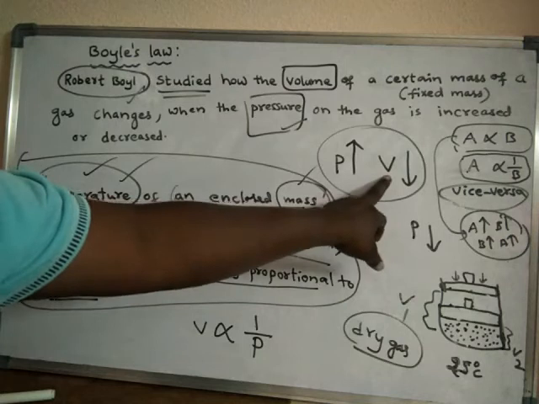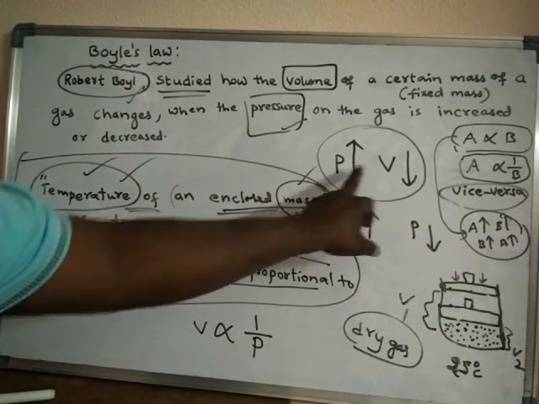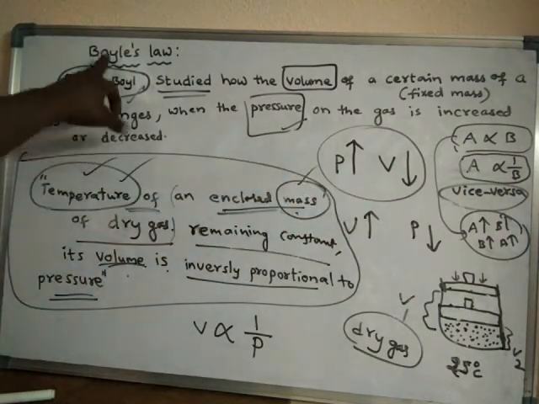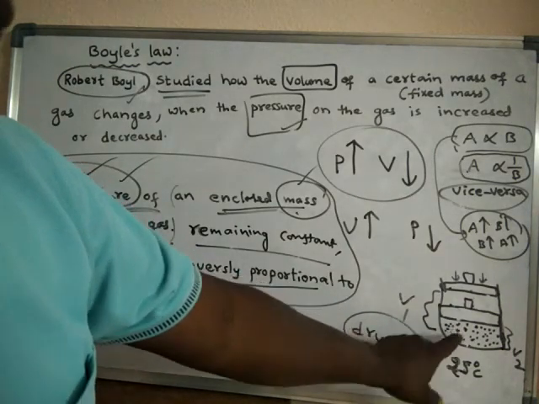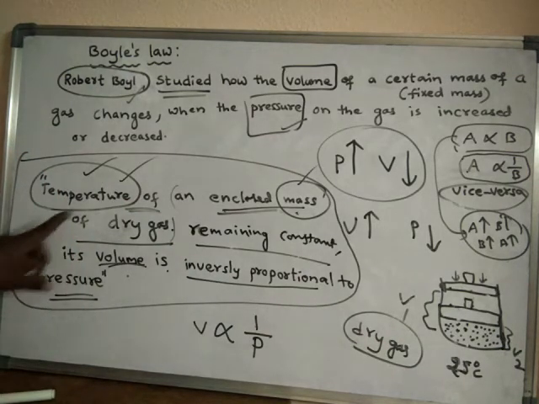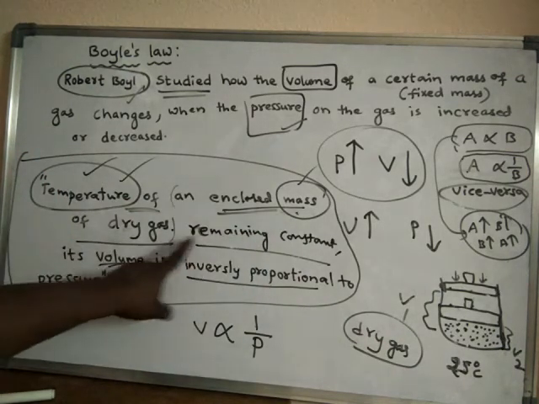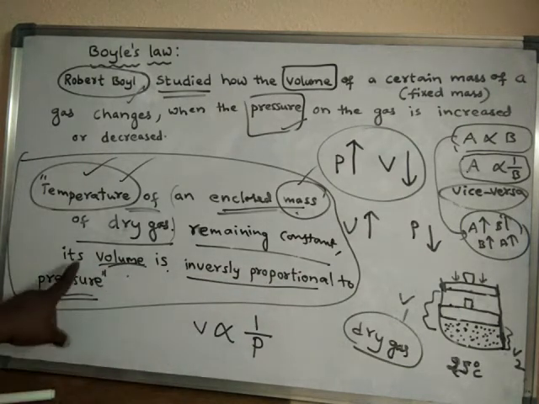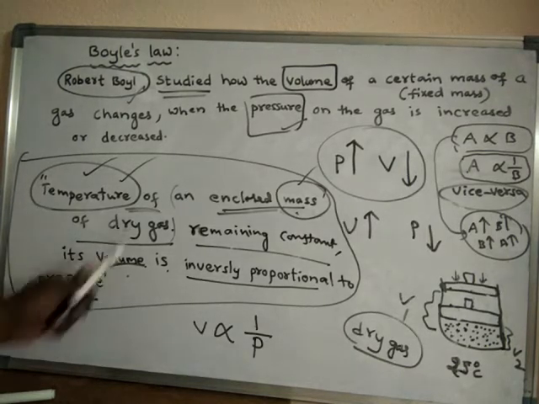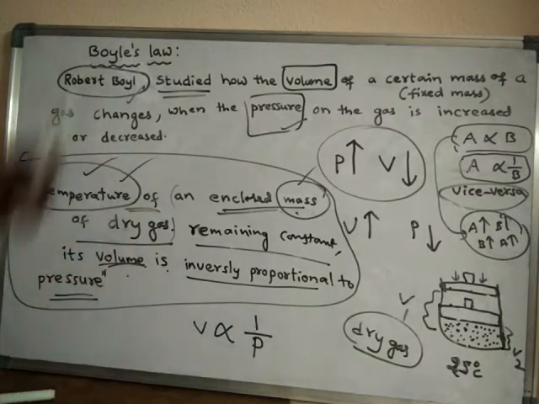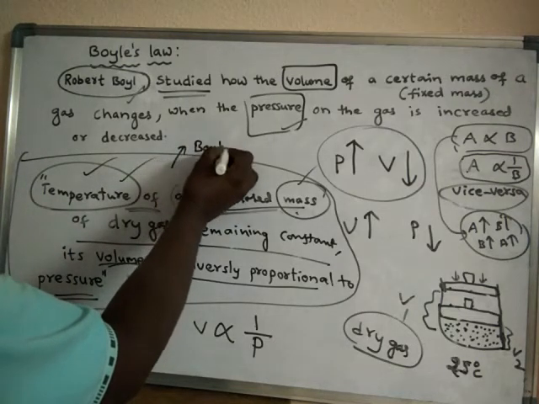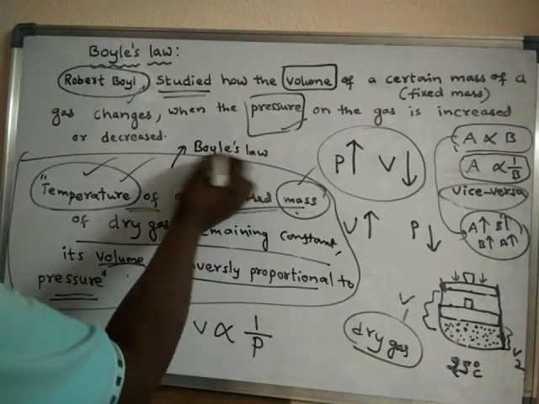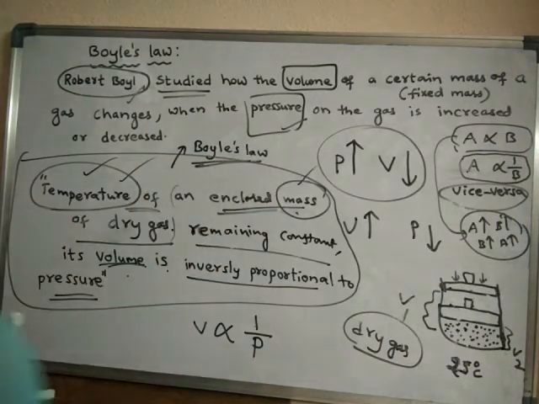This relationship between pressure and volume was studied by a scientist known as Robert Boyle, under a constant temperature and fixed mass of gas. So the temperature of an enclosed mass of dry gas remaining constant, its volume is inversely proportional to pressure. This is the statement given by Robert Boyle, and it is called Boyle's law.